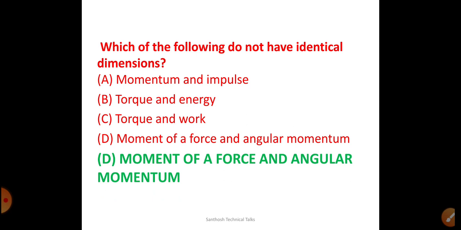We know that torque is a Newton meter, energy is a Newton meter, work done is a Newton meter. So moment and impulse both are Newton per second, we can say. So moment of force is Newton per meter and angular momentum is different. So option D is the correct answer.